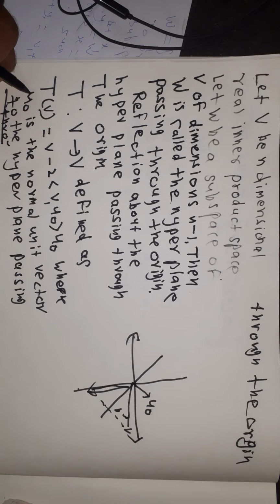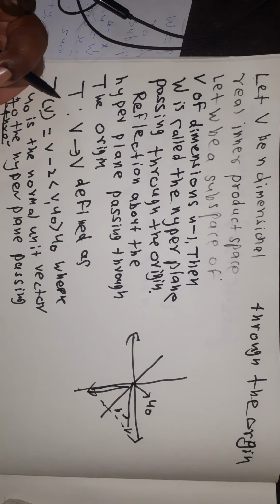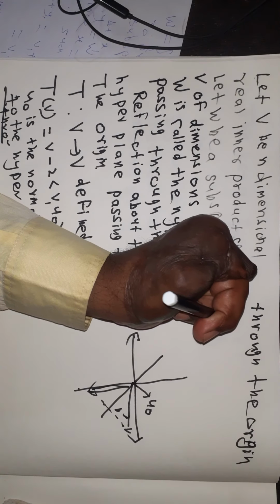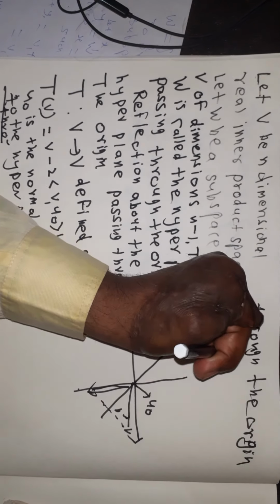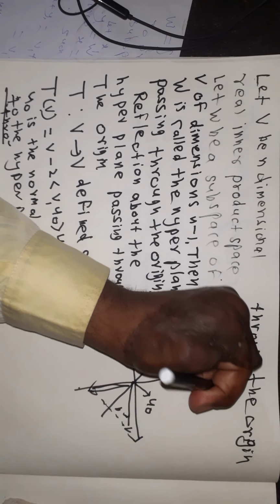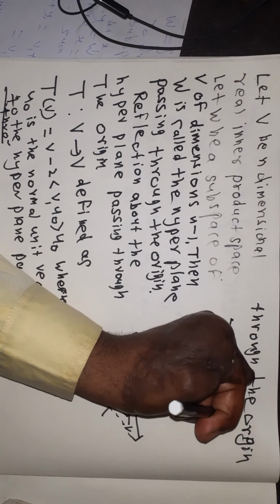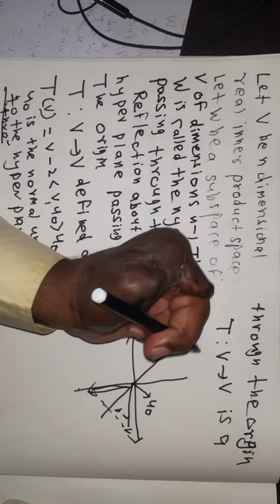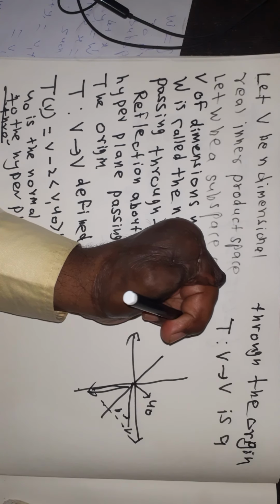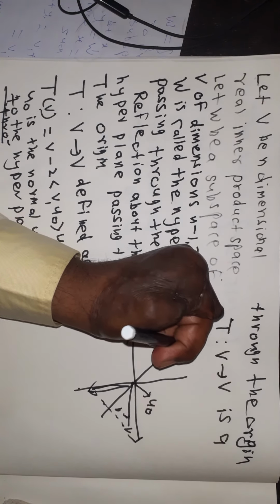Now we can prove that reflection is a linear transformation.